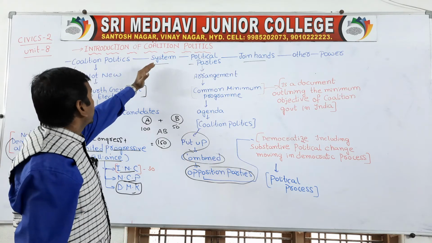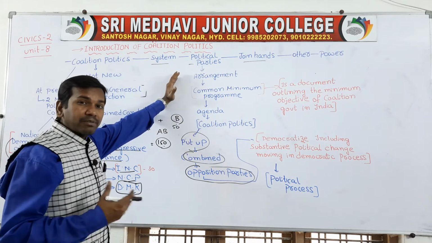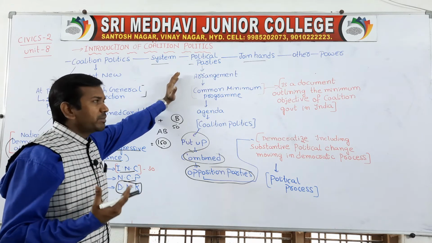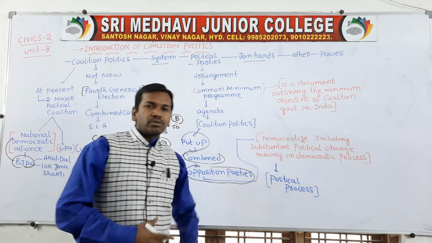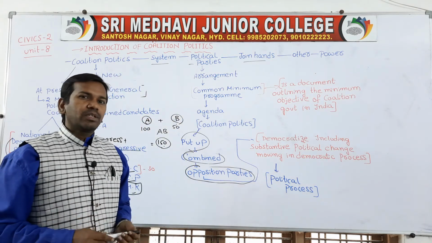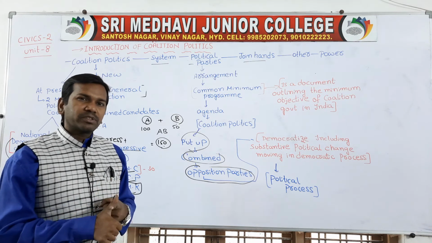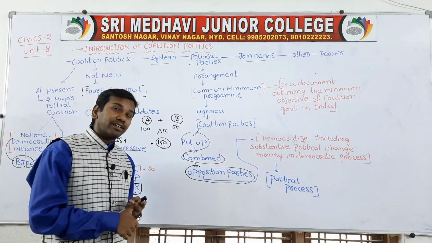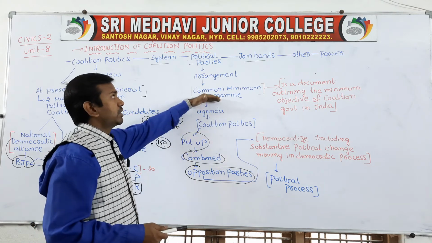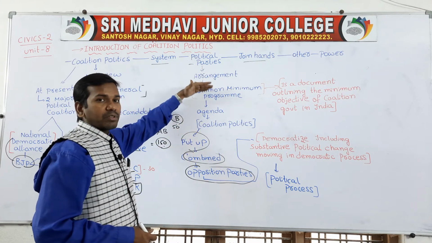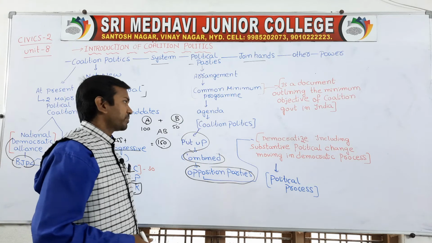So coalition parties join with other parties to come to power, and every coalition party carries a common minimum program. A common minimum program is a document which contains the minimum objectives of the coalition party. For example, clean and green, groundwater supply to all people, employment opportunities, housing facilities, medical facilities, health card, Kisan card. Many such common minimum objectives will be there for the coalition party. Every political party will make different arrangements for the common minimum program, and this is an agenda for every political party. Okay, this is one point.